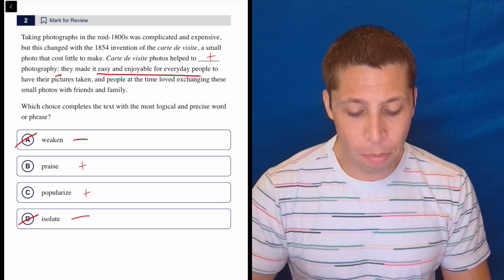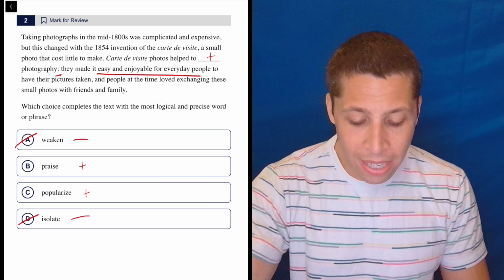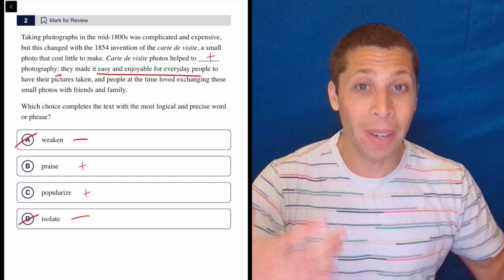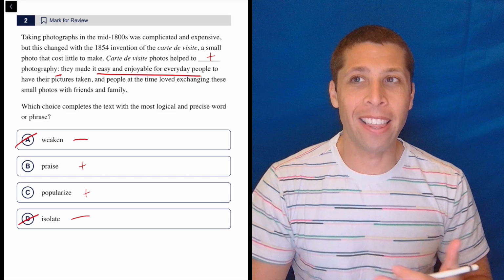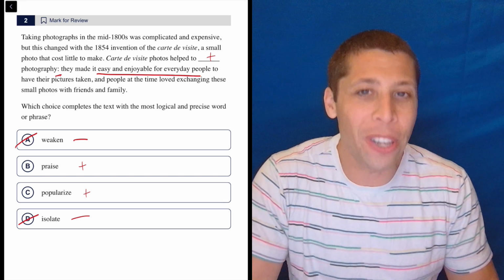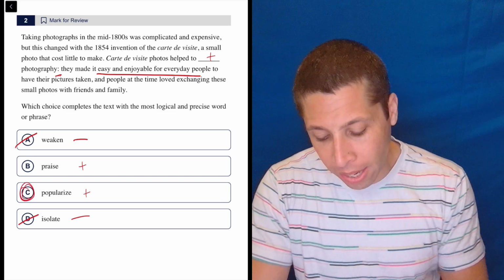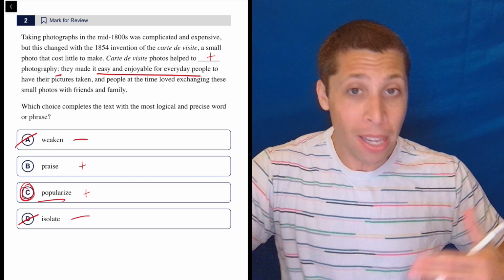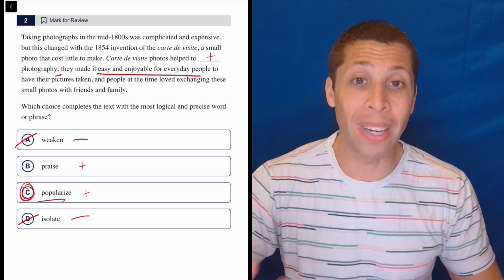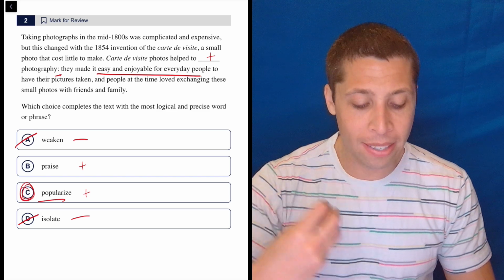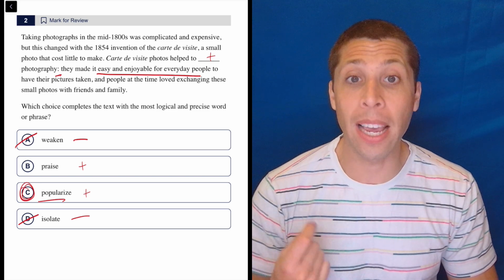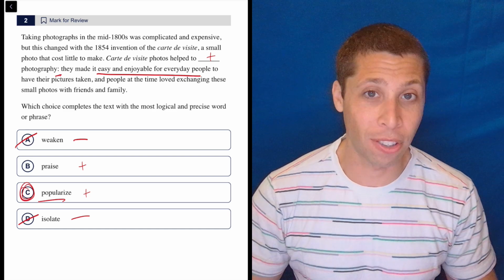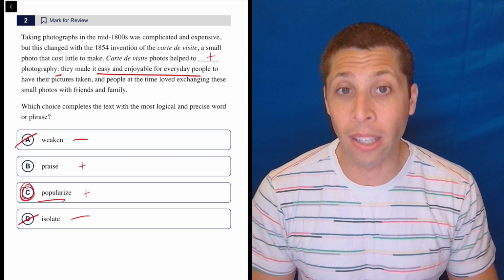But the photos are not helping to praise photography, because the people in the next part are not saying, oh my gosh, photography is so great. They're using photography. So popularize, you can kind of see the word popular is in it. It means to make it popular. And so this is a word we actually have evidence for, because it's easy and enjoyable for everyday people, meaning lots of people can use it. It's very popular now. It's not just something that people with a little bit of skill can do.